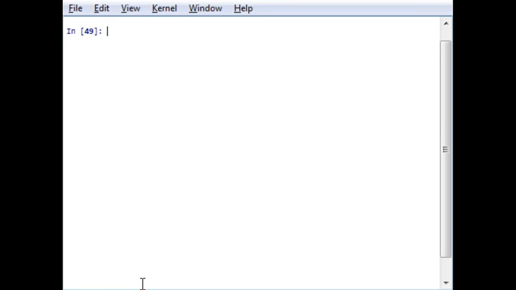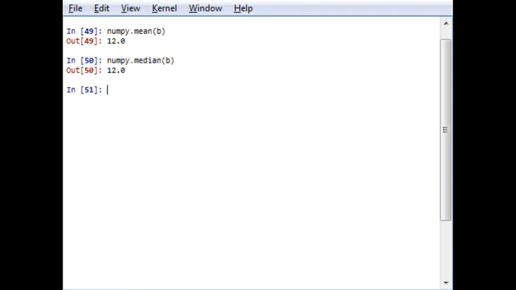If you want to calculate the mean of B, which is an n cross m array, you have to write numpy dot mean, and you can get the mean of B, that is 12. Similarly, you can go for median and you will get an output.